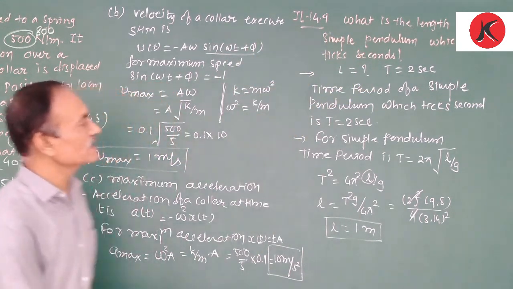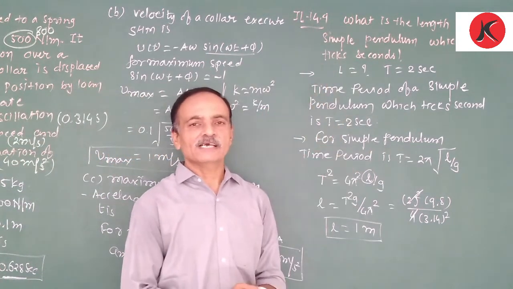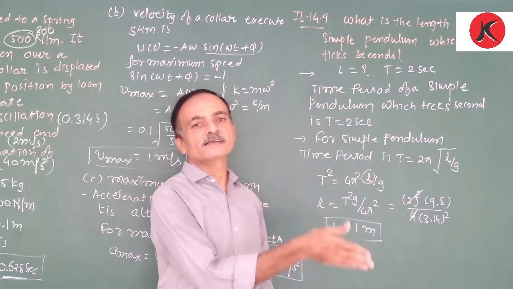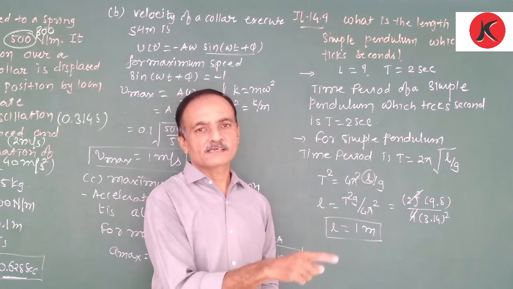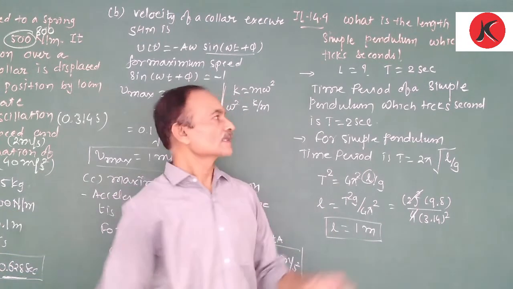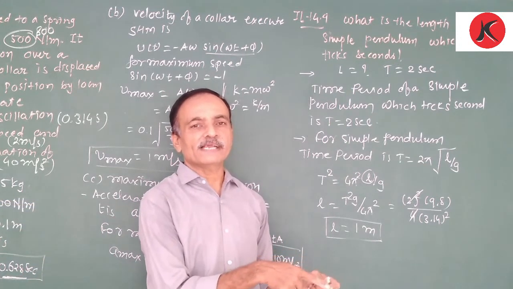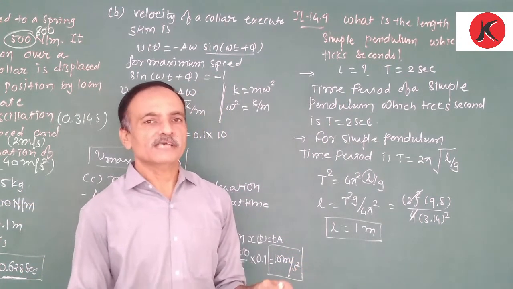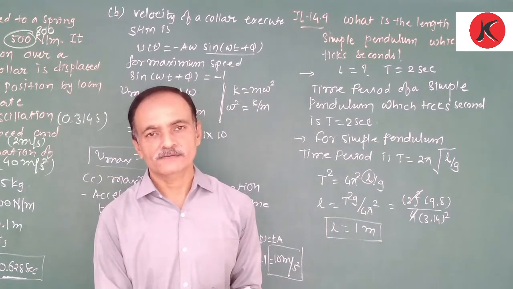What is the length of a simple pendulum which ticks seconds? Ticks seconds means one tick is heard when it completes a half oscillation. Again the other half, again one tick. That means 1 second is the time taken to travel from one extreme point to the other extreme point.